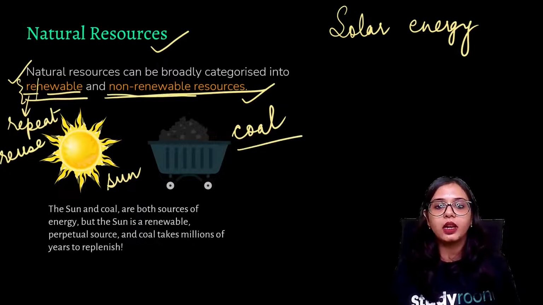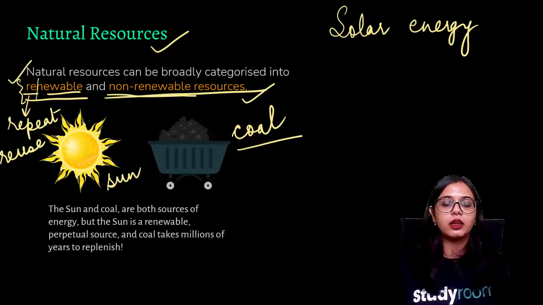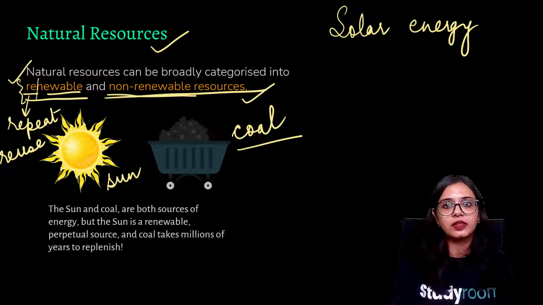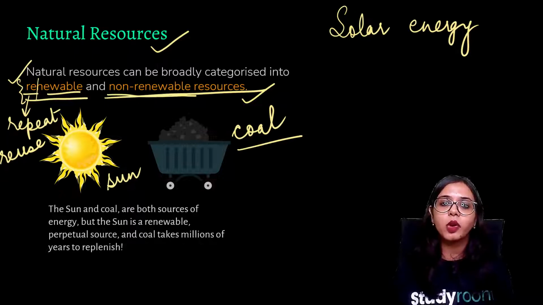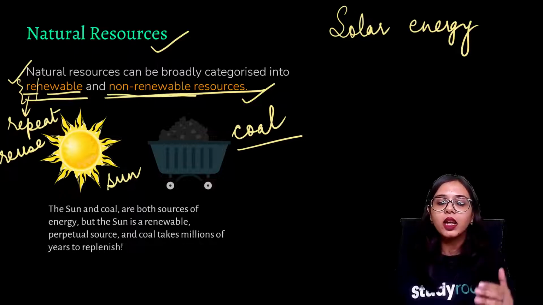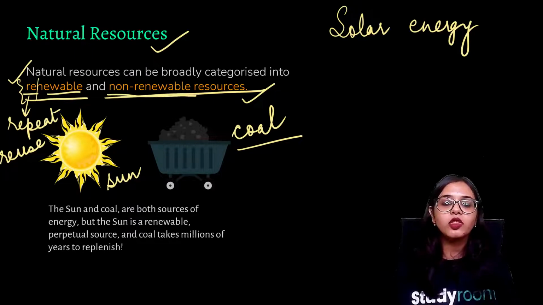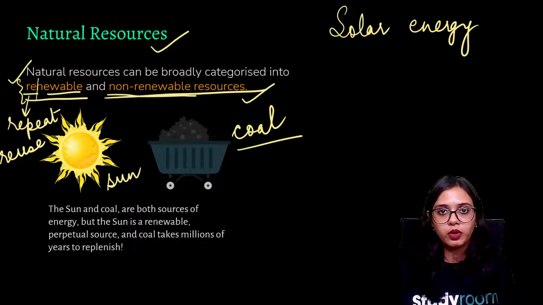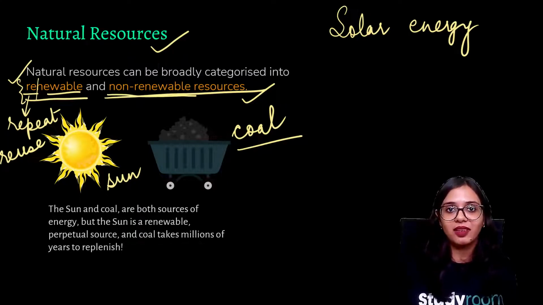Whereas on the other hand, coal takes millions of years to form. In a further slide, I'll be explaining that. So coal takes millions of years to form, and it is a non-renewable resource. It means that once it has been used completely, you cannot just make it on your own. Since it is a natural resource, it is available in nature, but it takes millions of years to form. So you have to wait for so long, right?